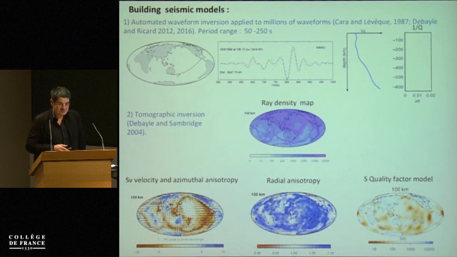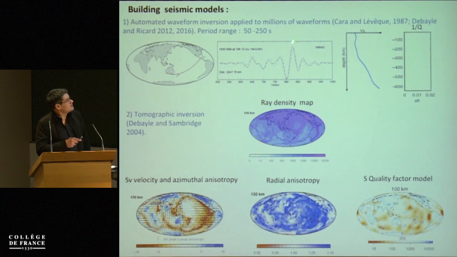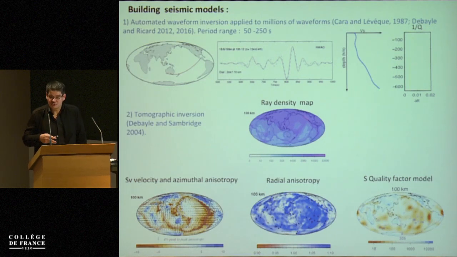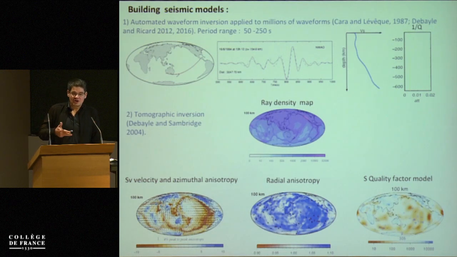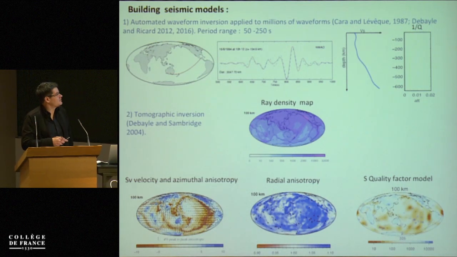And the second thing is that on each seismogram we have developed some techniques that allow us to extract more information from the seismograms. In Jean-Paul's model, the model was based on the dominant part of the surface wave seismogram, which is called the fundamental mode, but we can now process the higher modes of surface waves too. In the period range in which we work with the fundamental mode, you constrain mostly the uppermost 300 kilometers of the mantle, but with the higher modes, you get resolution down to the bottom of the upper mantle.